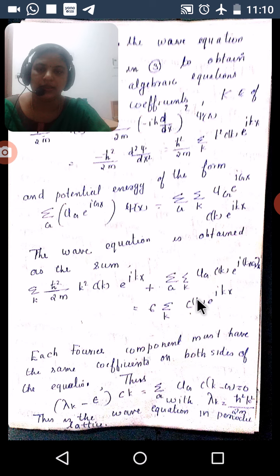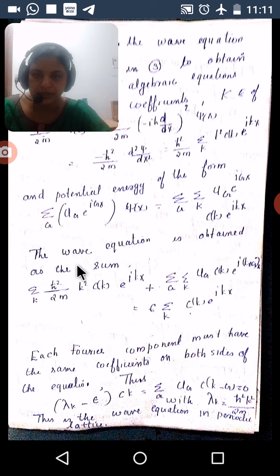Then we move the right side to the left, and this portion to the right side. Epsilon c_k e raised to i kx shifts to the left side.